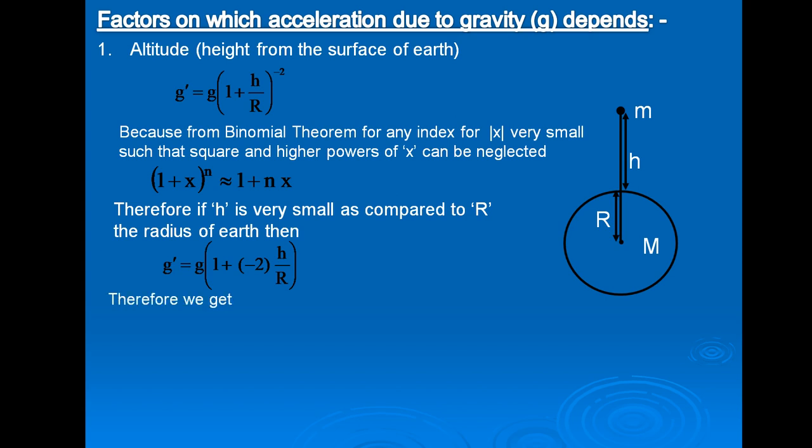Therefore, we get g dash is equal to g into (1 minus 2h upon R). Put this as equation number 4.